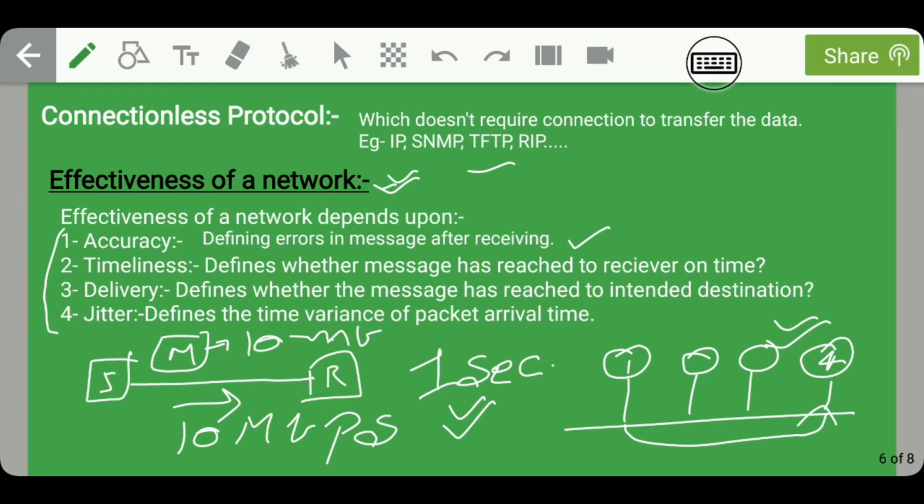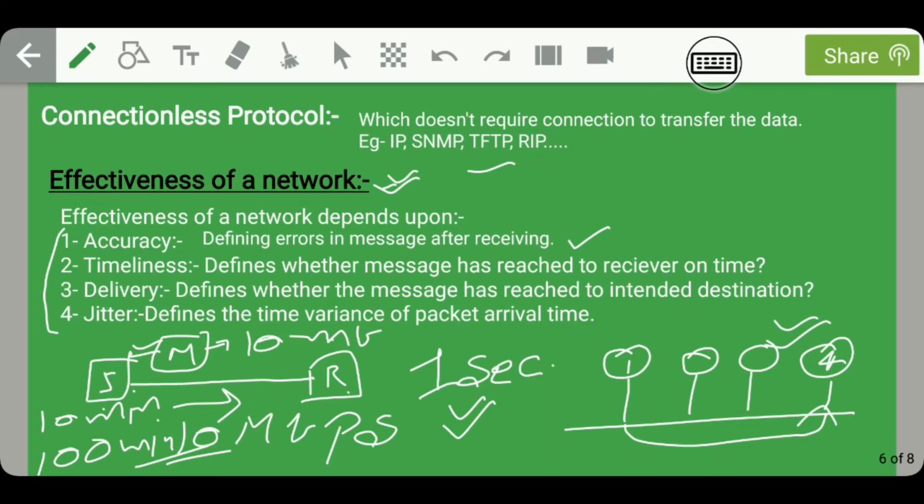Moving on, guys, let us discuss jitter. Jitter here defines the time variance of packet arrival time. So what does this mean? This means that jitter shows the variance in time for different packets of the same size. Let's say that one packet of 10 MB size reaches from sender to receiver in 10 minutes, and the second packet of the same size reaches the receiver in 100 minutes. If this much is the variance in time, then the given network is less effective.